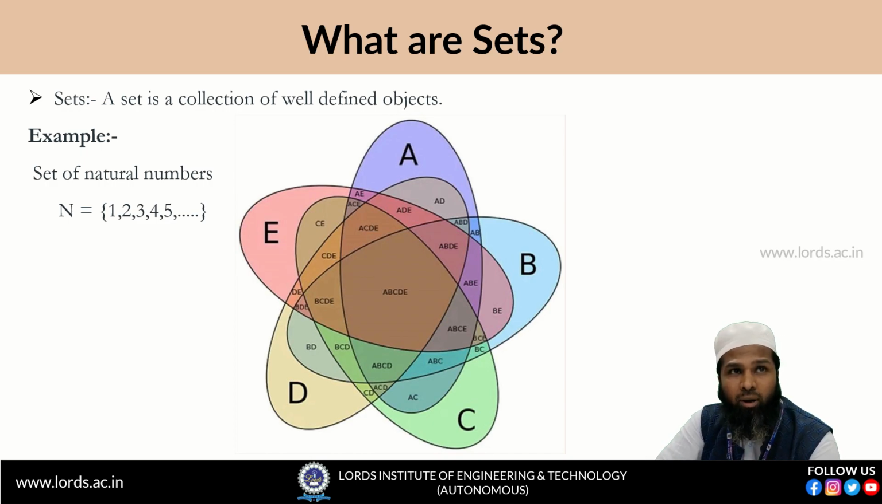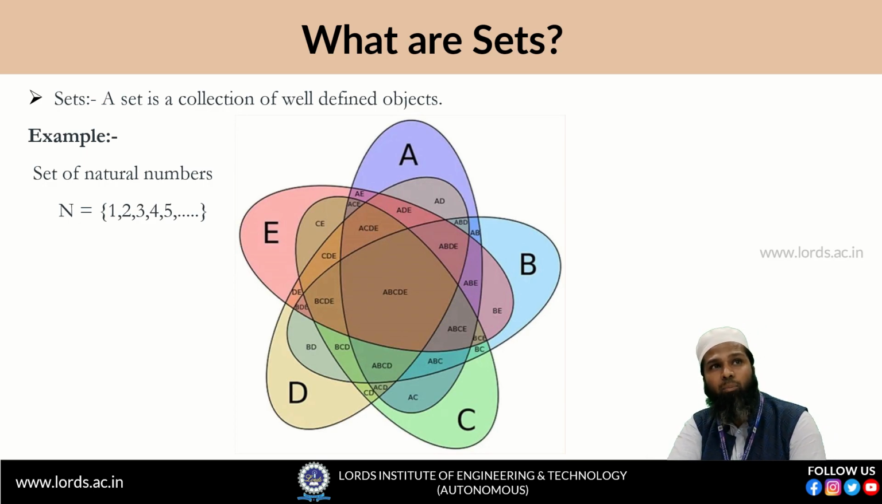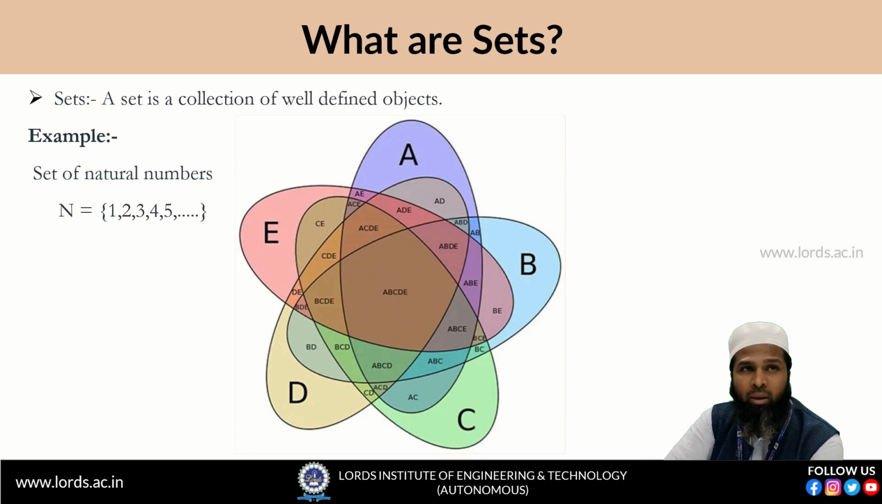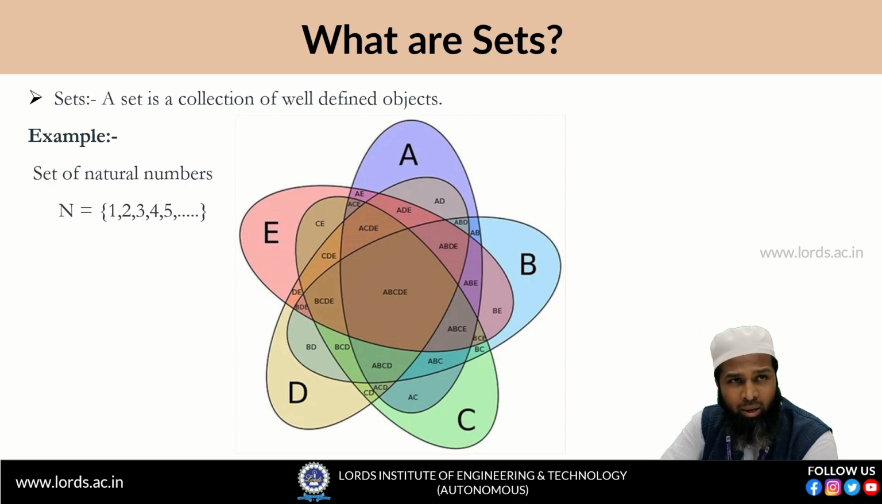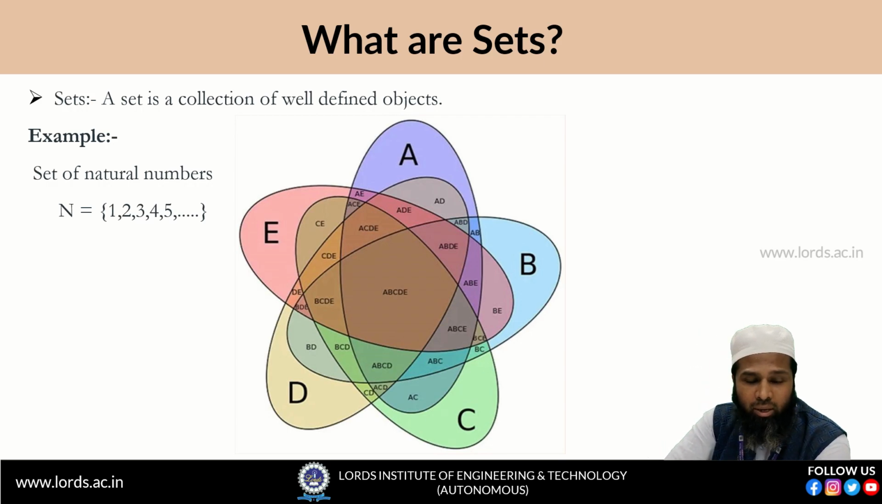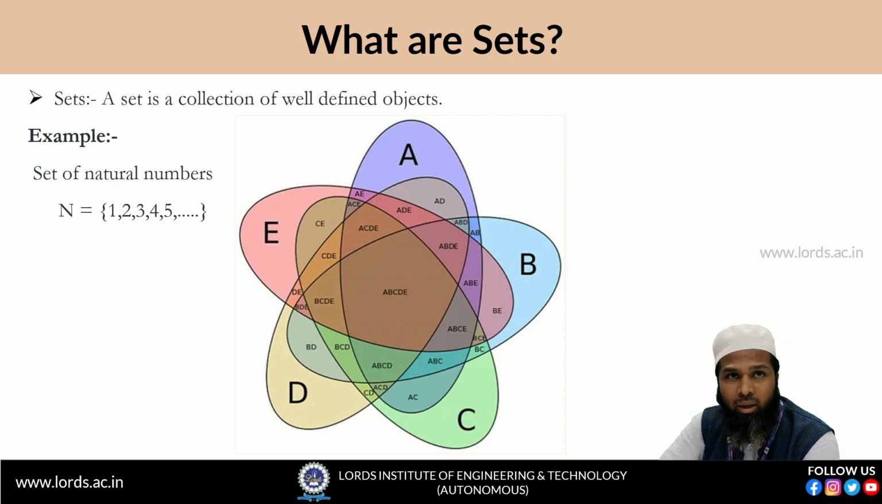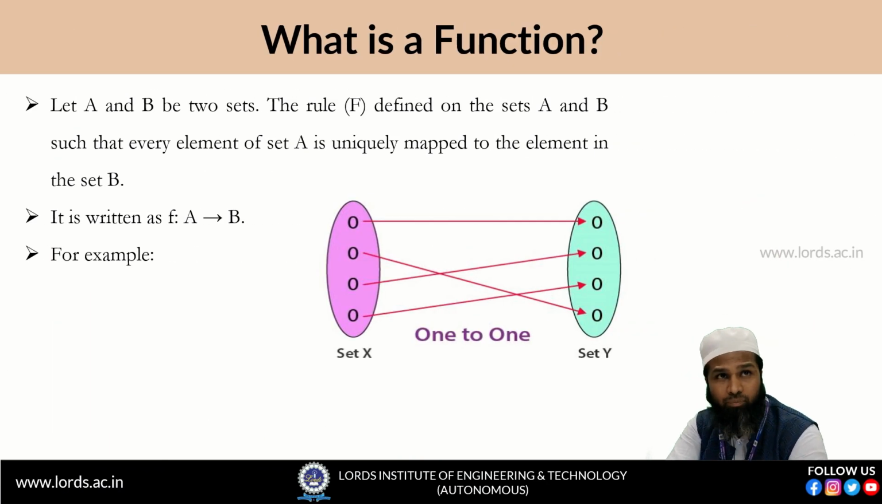Generally, for the sake of understanding, we take a set of numbers. For example, in the slide, I have taken the set of natural numbers. The numbers start from 1 to infinity. This is called the natural number set, denoted by capital N, and we write it in curly braces as 1, 2, 3, 4, 5, 6, and so on. Other examples are the set of vowels in English and the set of alphabets. So that is a set: a collection of well-defined objects.